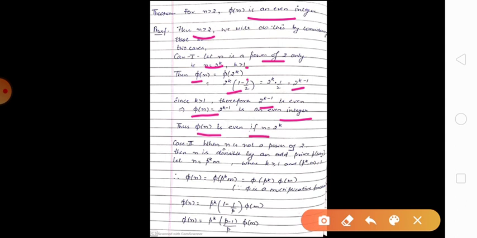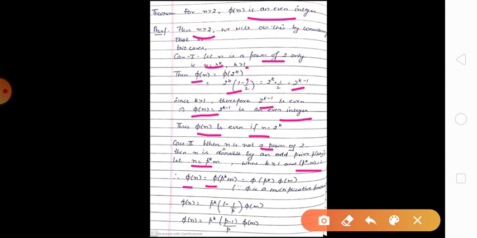In the second case, when n is not a power of 2, it means n is divisible by an odd prime, say p. Let n equals p^k m, where k is the largest power of p that divides n, and GCD of p^k and m is 1. Therefore phi(n) equals phi(p^k m).